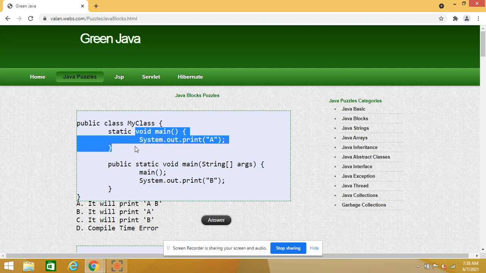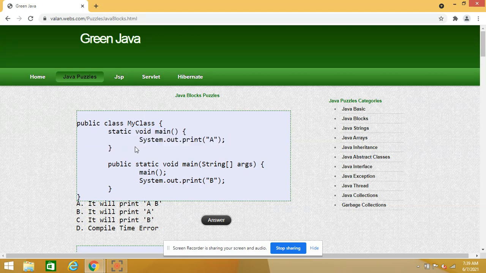If I define a method without using the static keyword, it becomes an instance method. Instance means object, so instance methods are tied to an object. If I want to call an instance method, I need to create an object and then say object dot method name.